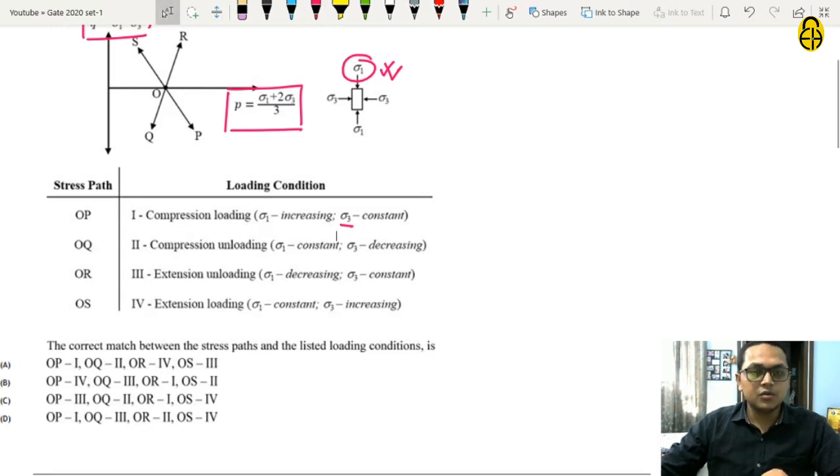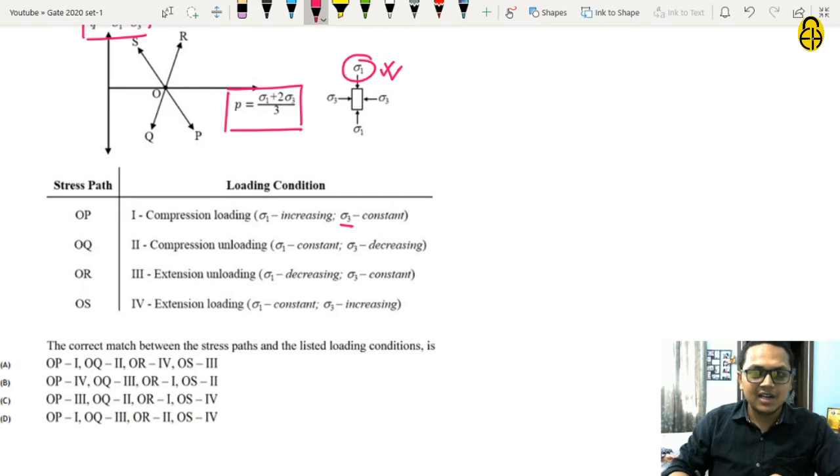Now they want us to match which loading condition corresponds to which stress path. If you read these conditions, you will see that in every condition either sigma 1 or sigma 3 is constant and the other one is varying.